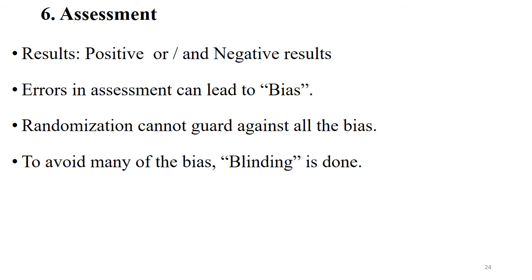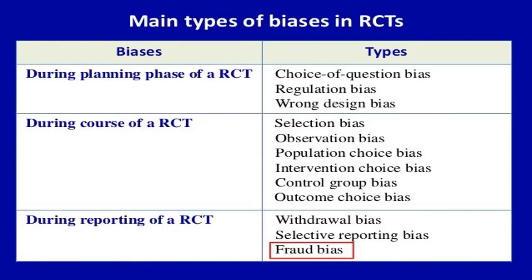So assessment is done. Again, we make various efforts to avoid biases, and many of the biases can be avoided. So we will just study what the biases during RCT are. So every phase, these are different. Planning phase, again it is given, you can read it.